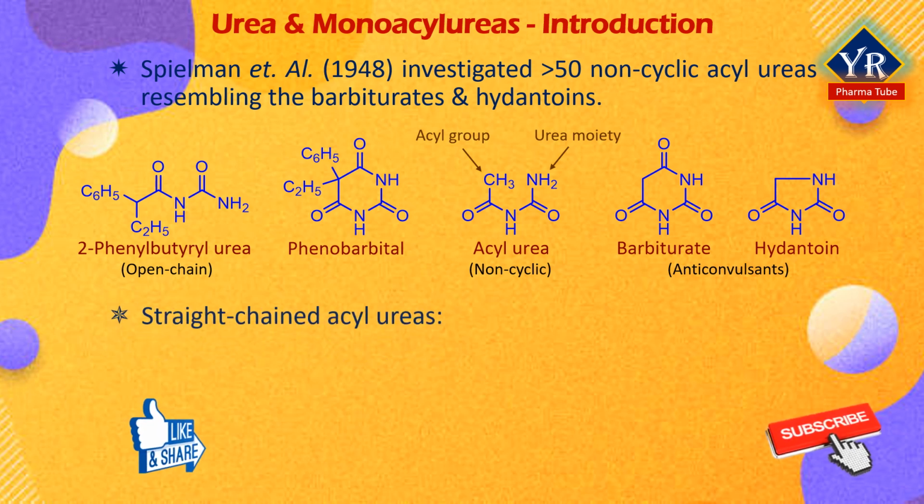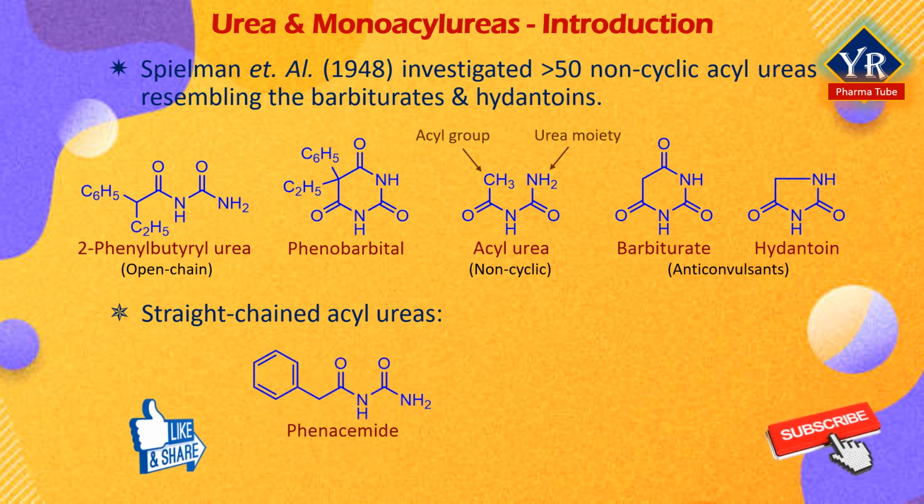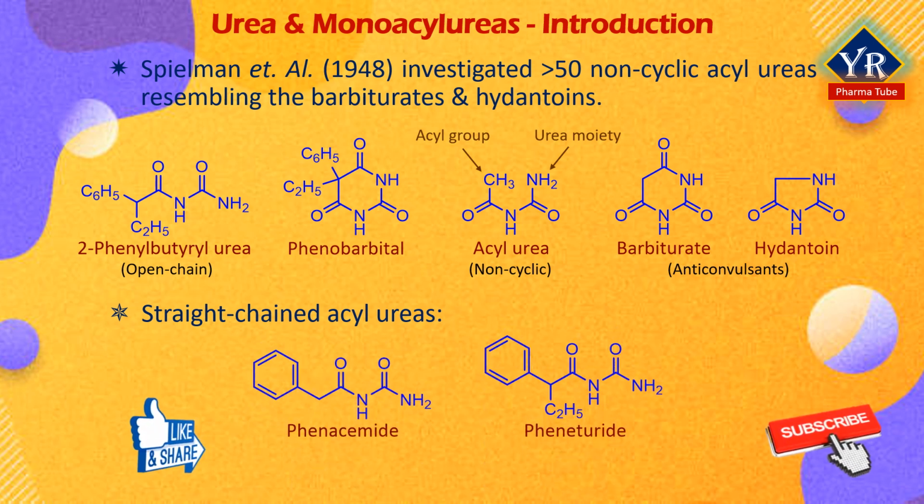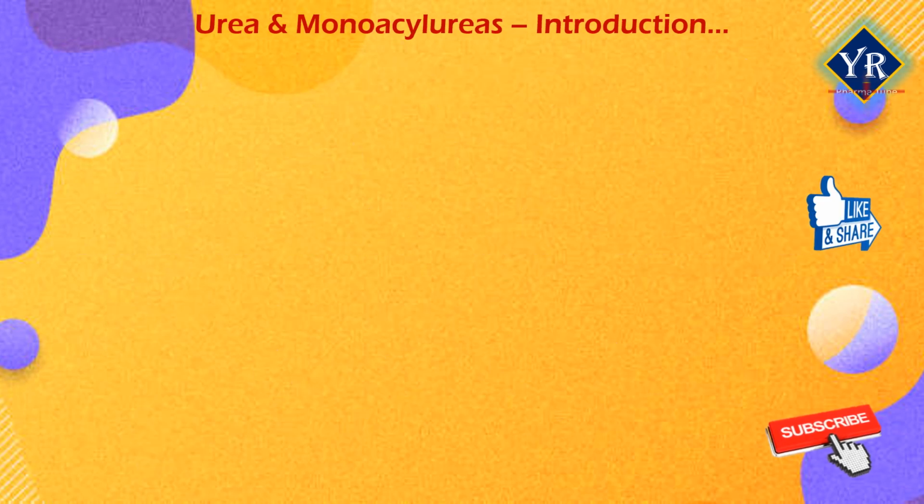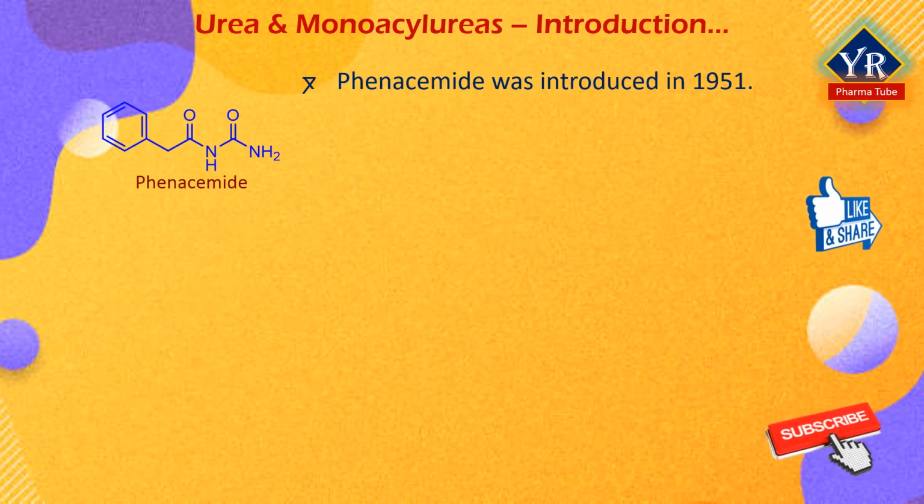Two of the straight-chained acylureas, phenacemide and pheneturide, were found to exhibit good anticonvulsant properties in animals and were mainly introduced into the therapy of psychomotor attacks. Phenacemide was introduced as a therapeutic agent in 1951.